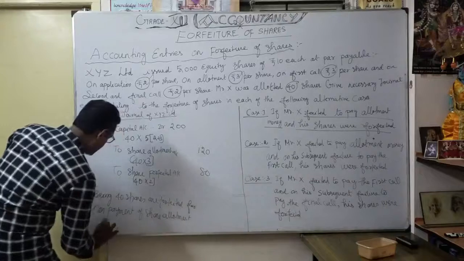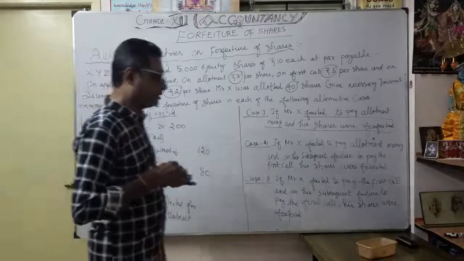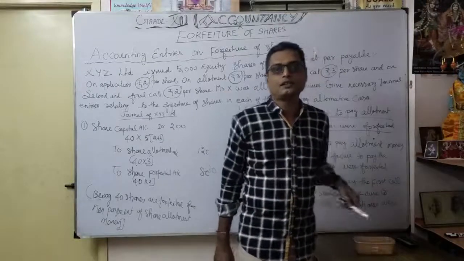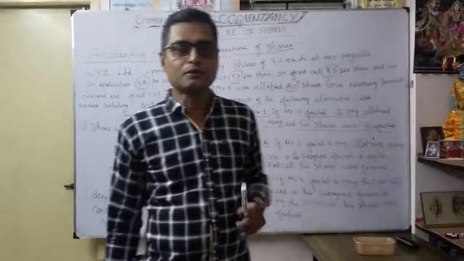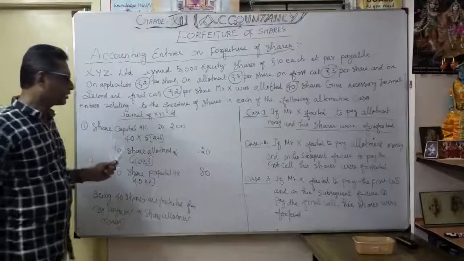Okay, that was the narration for case number 1. Case number 1 is a very interesting one. At the time of share allotment itself, X, who is the owner of 40 shares, has not paid the share allotment money, so they are going to forfeit.